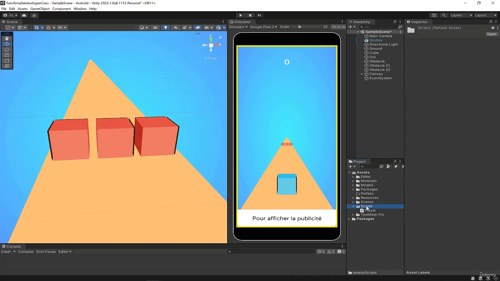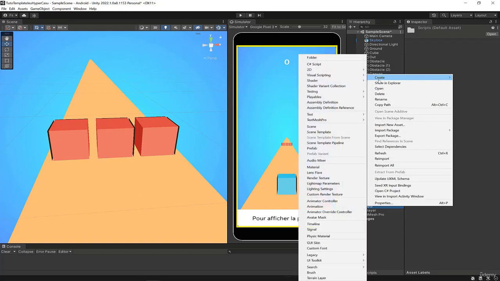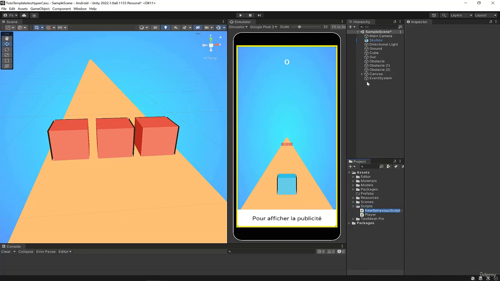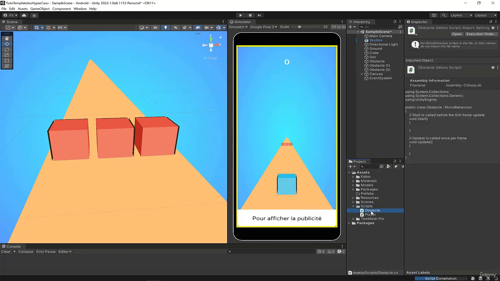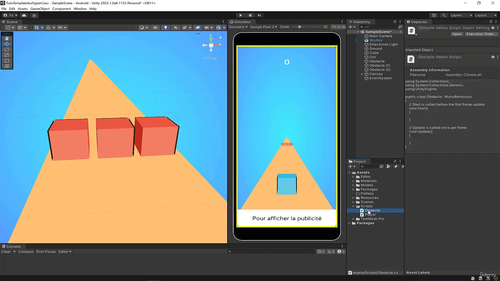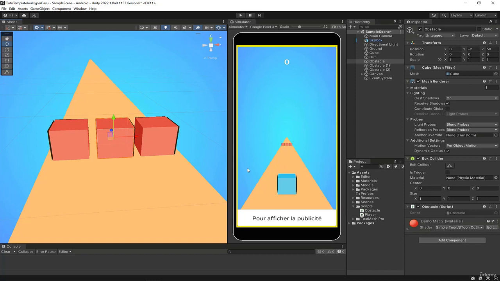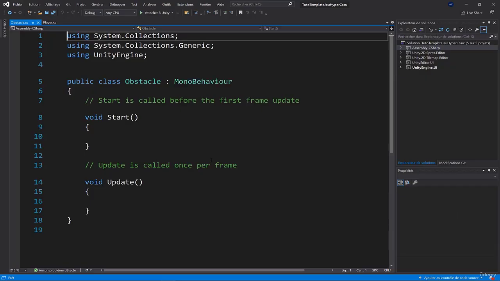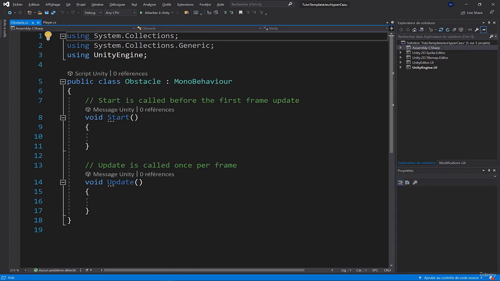For that, I go to the scripts folder, right-click, create C# script, and I'll call it obstacles. I'll wait for it to compile, and we'll drag this new script onto the middle obstacle, because if you remember, the others are just temporary there as markers. I remove them later. Now the script has been added, and I double click to edit it, and we'll write the code that will make the obstacle move towards us.